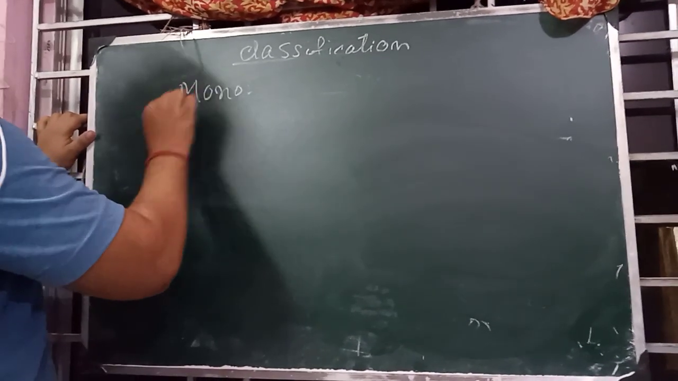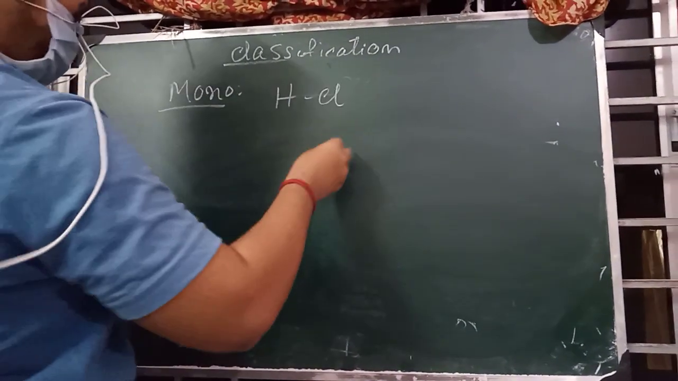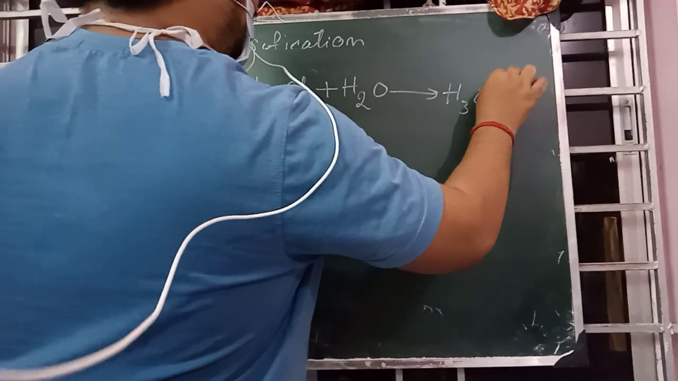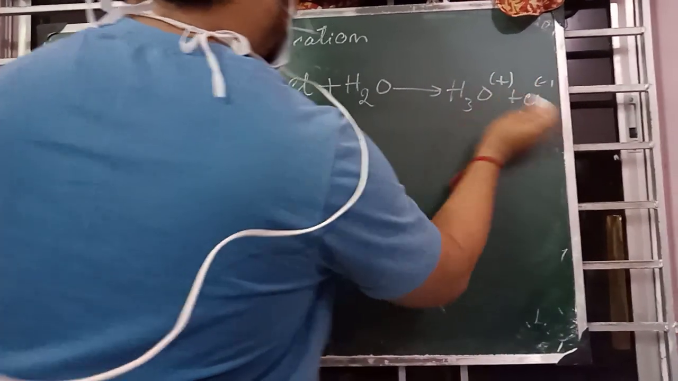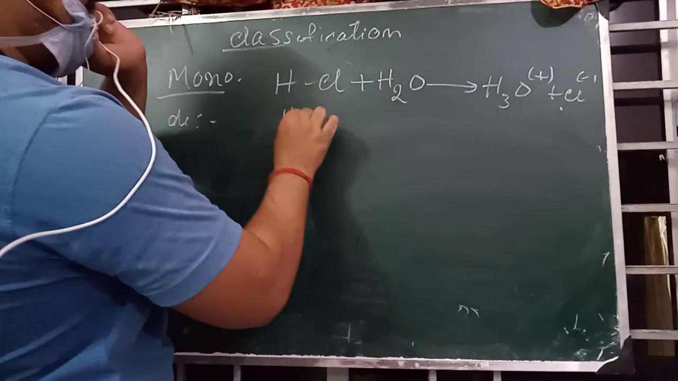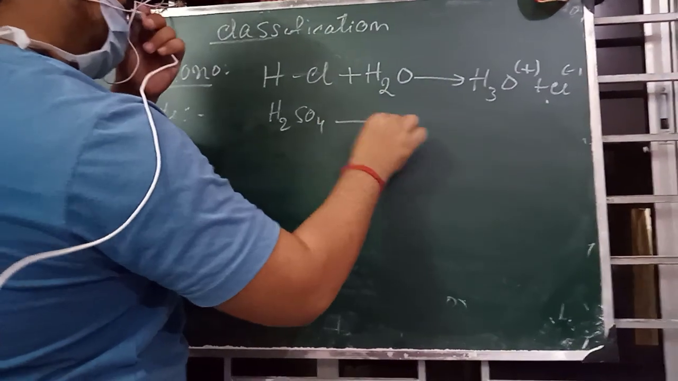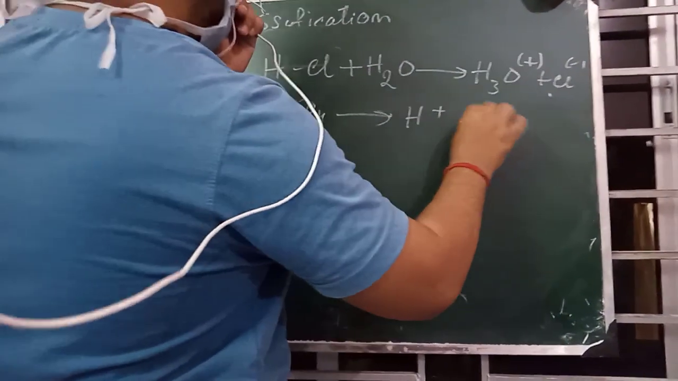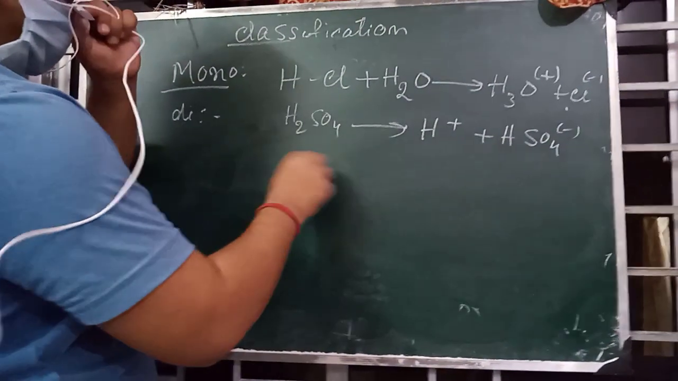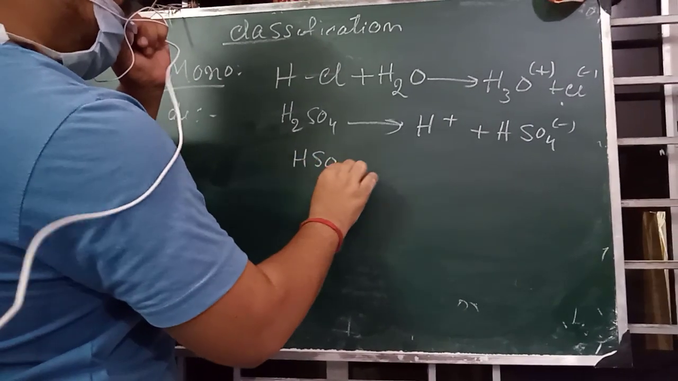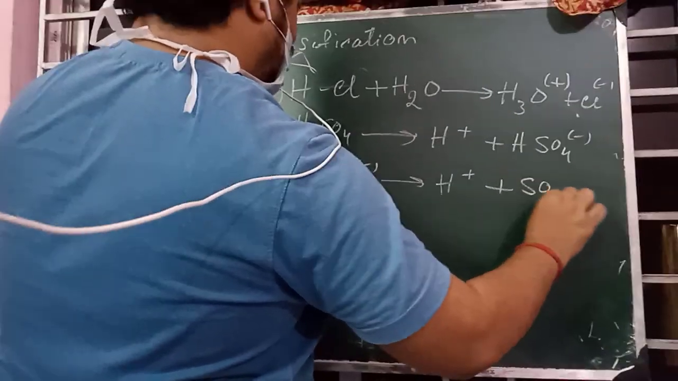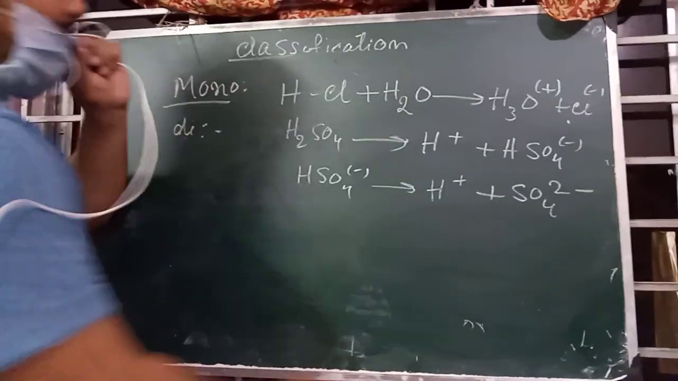Now monoacid: HCl in water gives H plus and Cl minus. Diacid: H2SO4 will dissociate like that, H plus followed by HSO4 minus. Then HSO4 minus again gives H plus followed by SO4 2 minus.